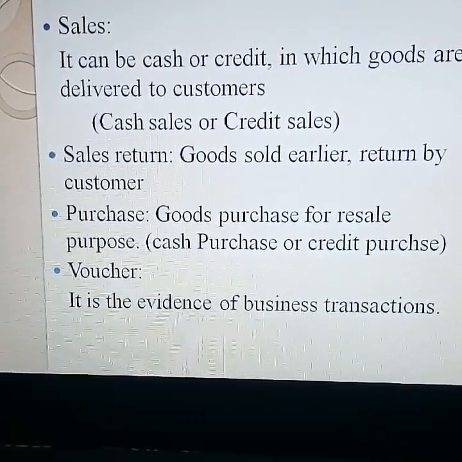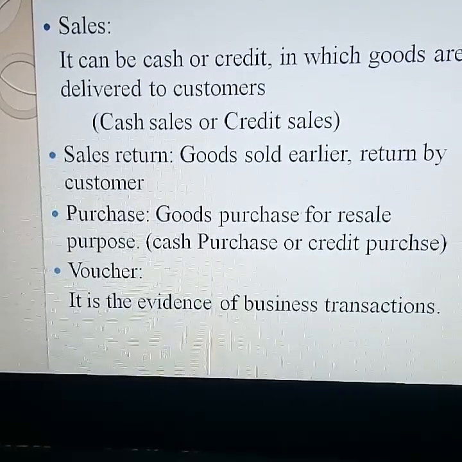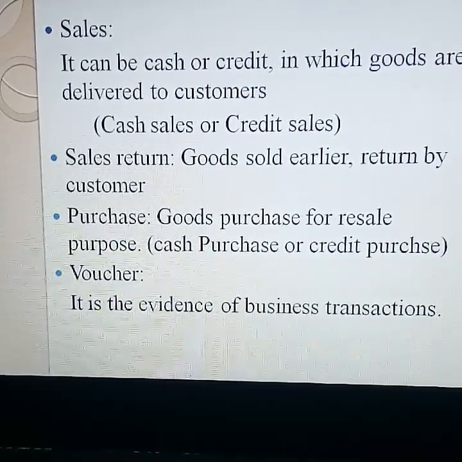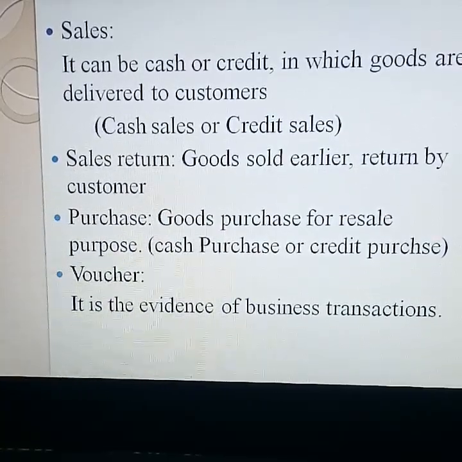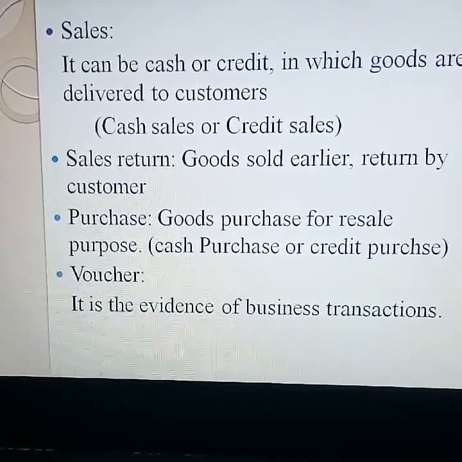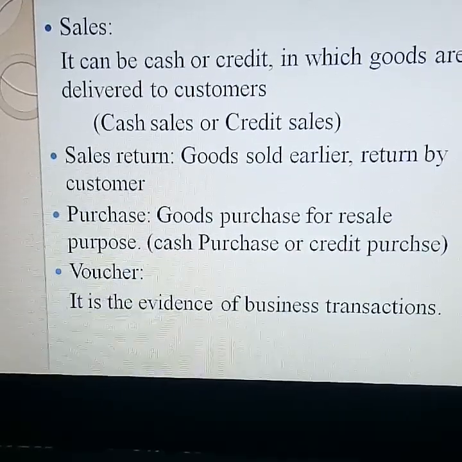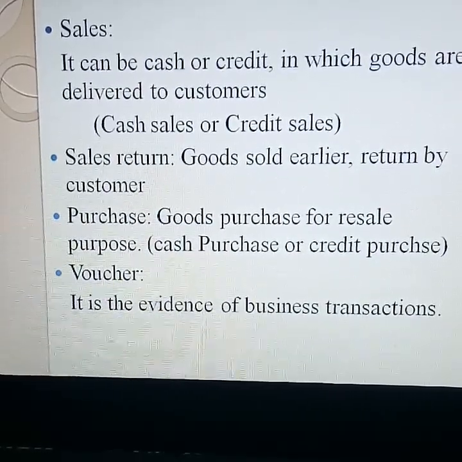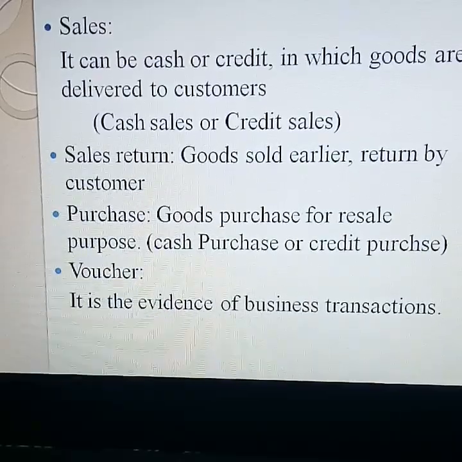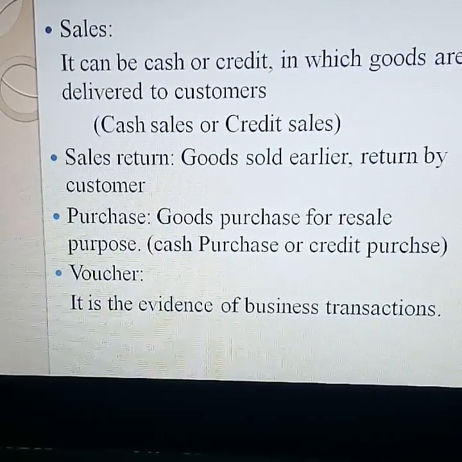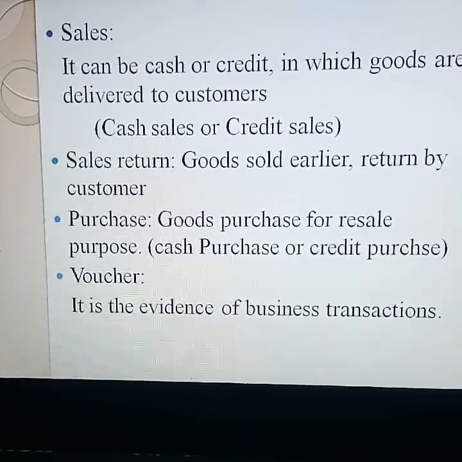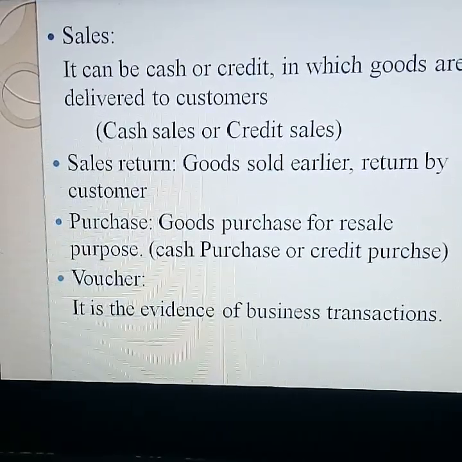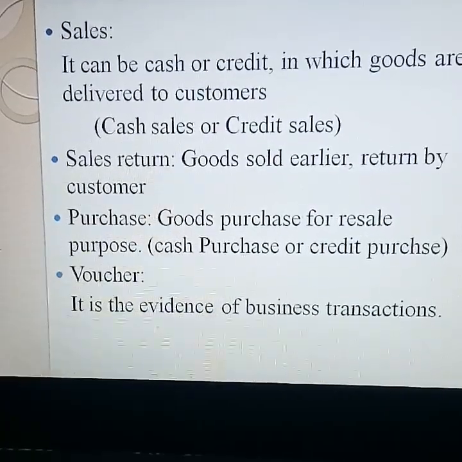Then purchase. What is meant by purchase? Goods bought for resale purpose is called purchase. Then cash purchase and credit purchase. Goods bought against cash is called cash purchase. Goods bought for future payment is called credit purchase. Then voucher. Voucher is the evidence of a business transaction. That is called voucher.